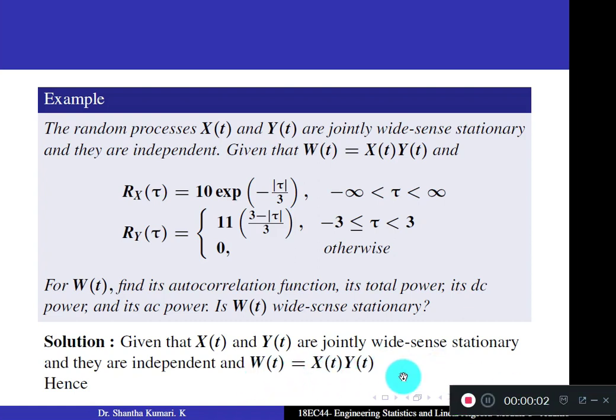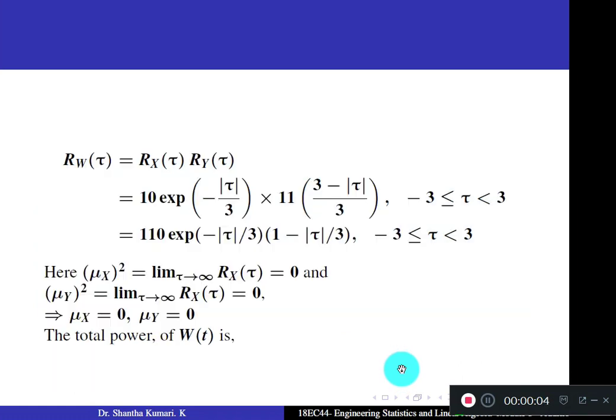W of t equals X of t into Y of t. This is given. So Rw of tau equals Rx of tau into Ry of tau. Autocorrelation of W equals autocorrelation of X into autocorrelation of Y. Multiply, and you get the answer 110 e to the power minus tau by 3 into (1 minus mod tau by 3).